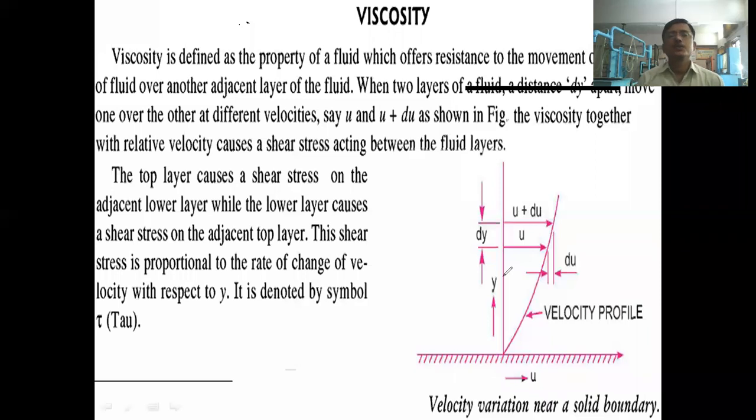Okay, so what have you learned here? We have learned the definition of viscosity. What is the definition of viscosity? Viscosity is the resistance offered to the flow, or resistance to the movement of one layer of the fluid over another adjacent layer. That movement resistance is called viscosity, right?